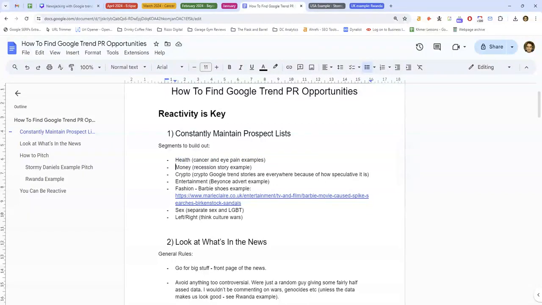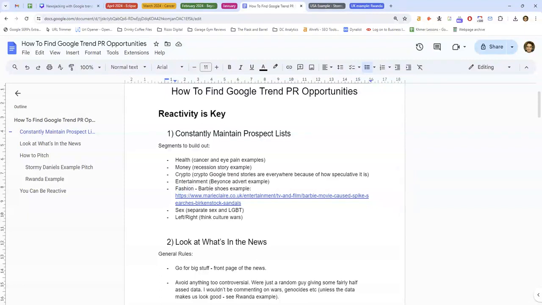Sort of journalists who write about health will write about that. Money. So we've got the recession and side hustle story example, which would fall under money and personal finance journalists. Crypto can be a separate one from money. Crypto Google Trends stories are really common because the crypto market is so speculative that people Googling stuff is such a strong indicator of where the market's going to go that you see crypto related Google Trend stories all the time.